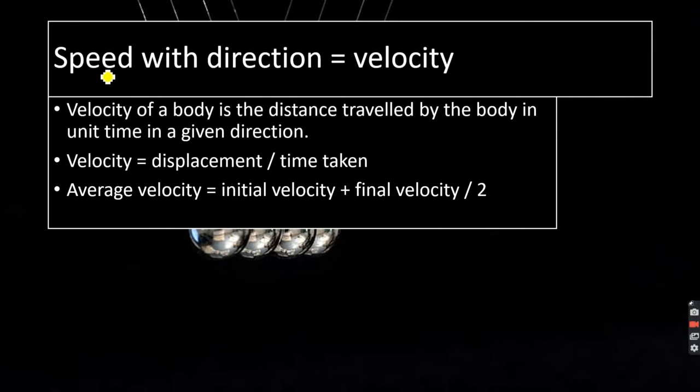Speed with direction is known as velocity. It's quite simple: speed equals distance by time. In the same way, velocity is displacement by time.